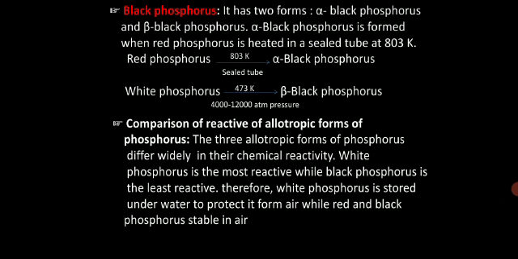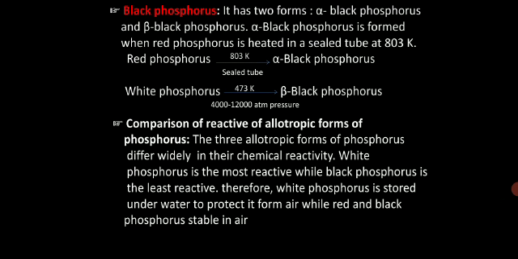Alpha black phosphorus is formed when red phosphorus is heated in a sealed tube at 803 Kelvin. Beta black phosphorus is formed when white phosphorus is heated at 473 Kelvin under high pressure, 4000 to 12,000 atm.